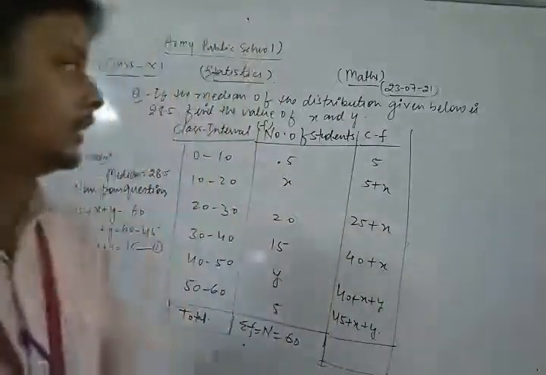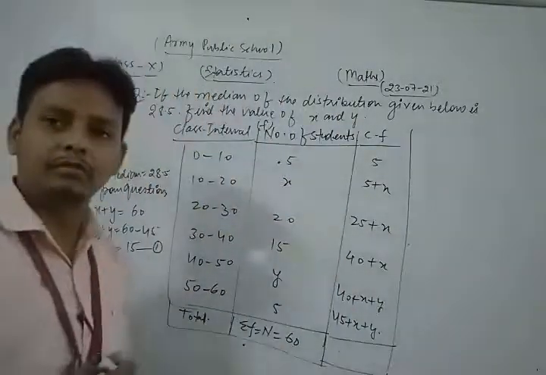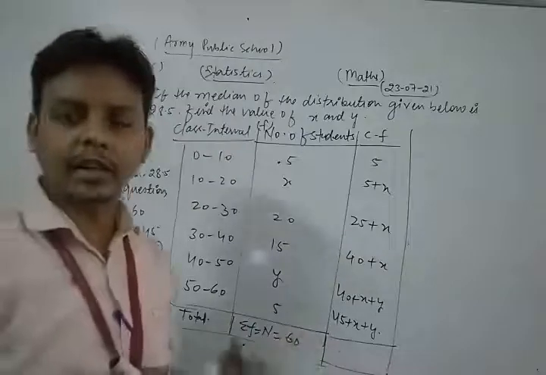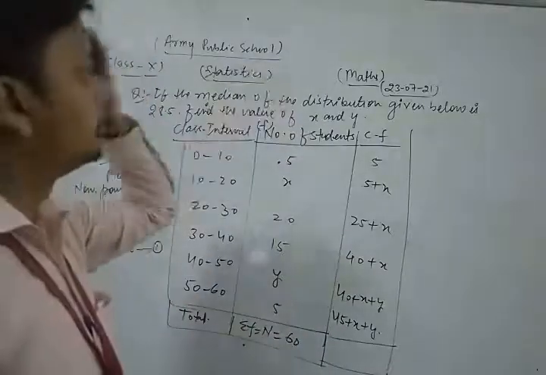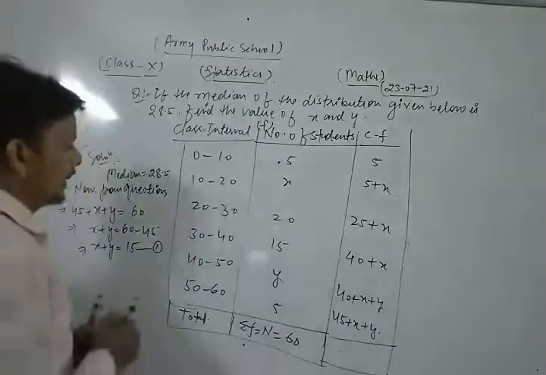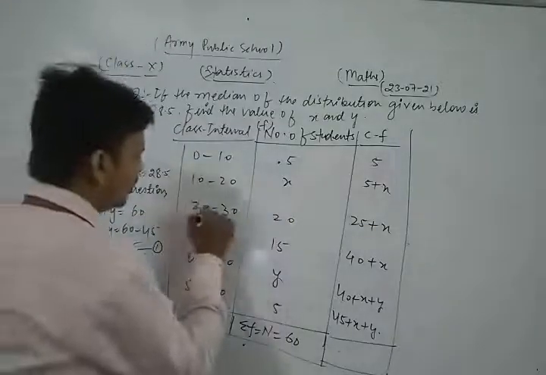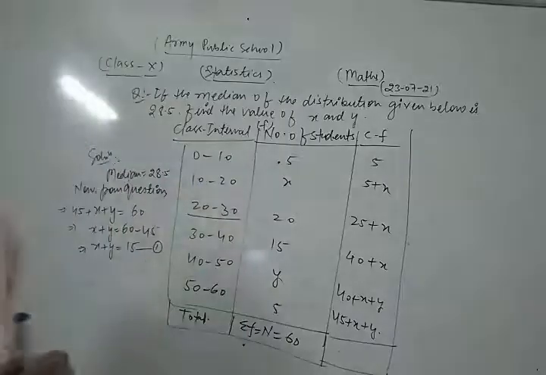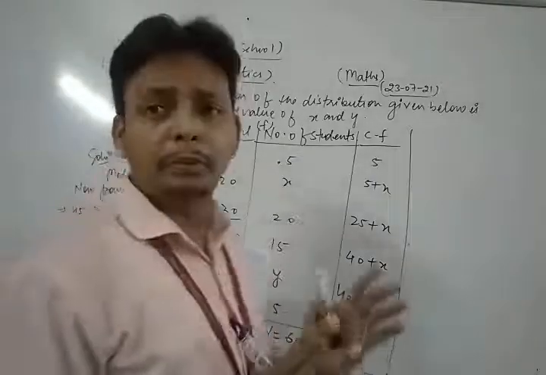Now dear students, in this question we have the median. So look, the median of the given distribution is 28.5. So 28.5 lies between 20 to 30. So this is your median class.